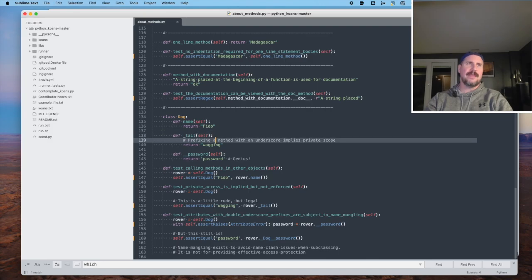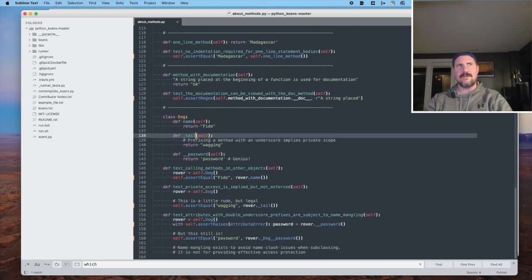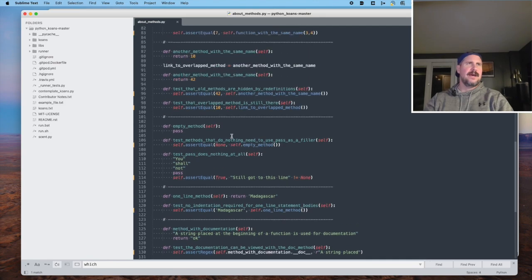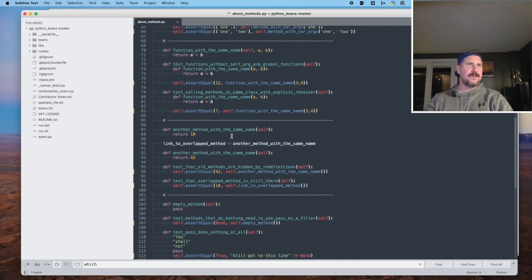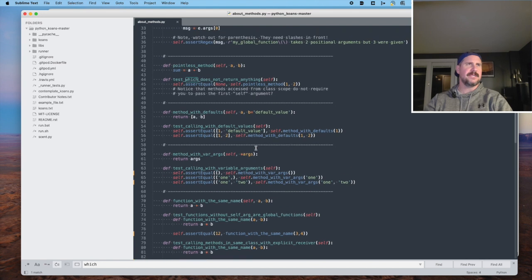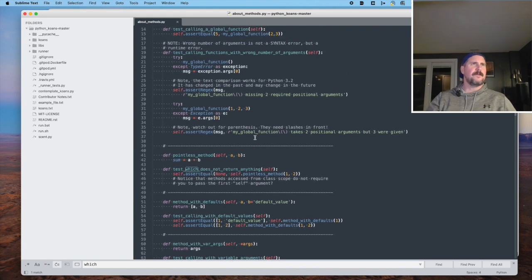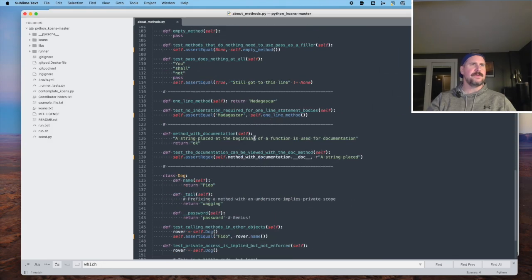Anyway, scoping that to be private or to be global, etc., using these underscore methods. So I haven't seen that before. I don't think that's a thing in Ruby. What else? There was something else weird up here. This overlapping method thing, all this stuff with the methods of the same name, that was kind of weird. Not too crazy. Yeah, I don't know, that was interesting.